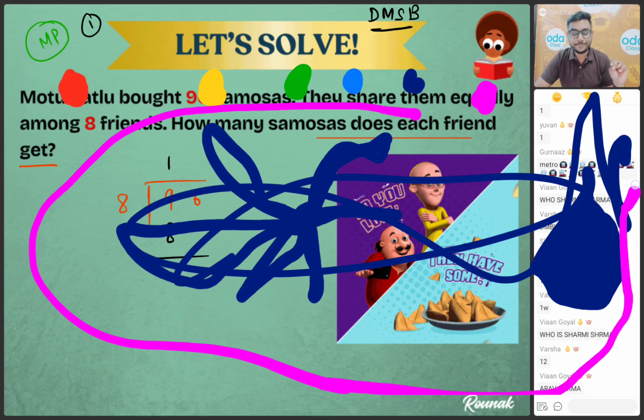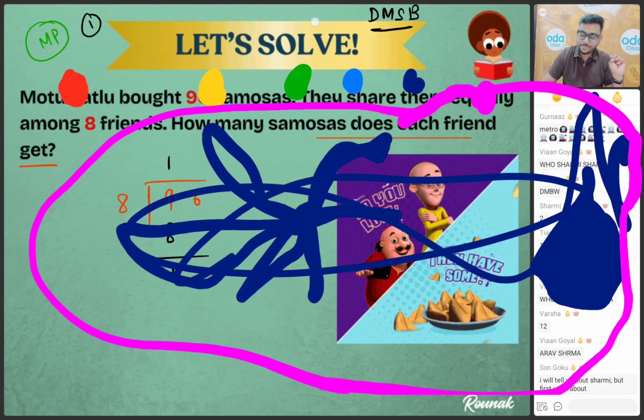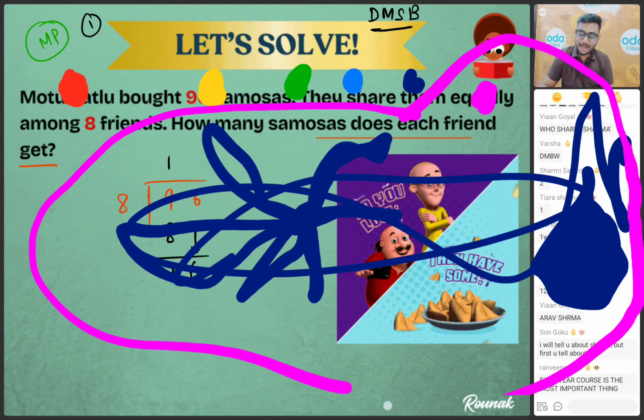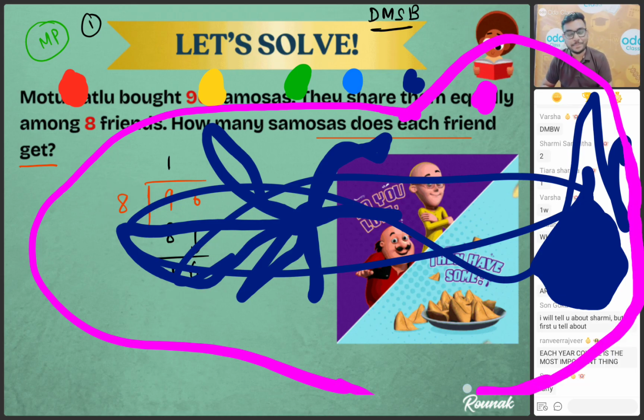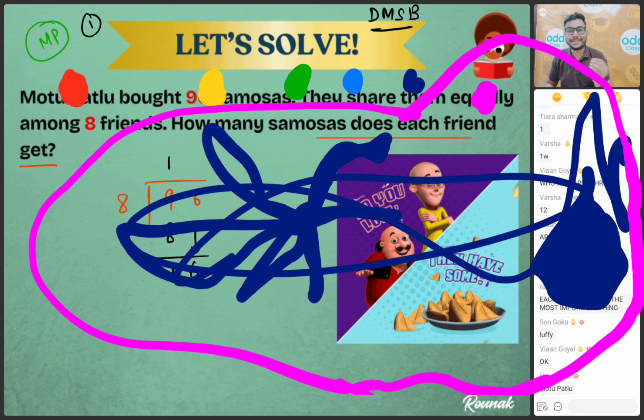So what is 9 minus 8? You tell me what is 9 minus 8? Very good. 9 minus 8 will be 1 and you bring down the number 16. Now, can I divide 16 by 8, bacho? Yes. Everybody tell me yes, it's possible because 8 multiplied by 2 is 16, bacho. So you have to multiply 8 with 2, that is 16.